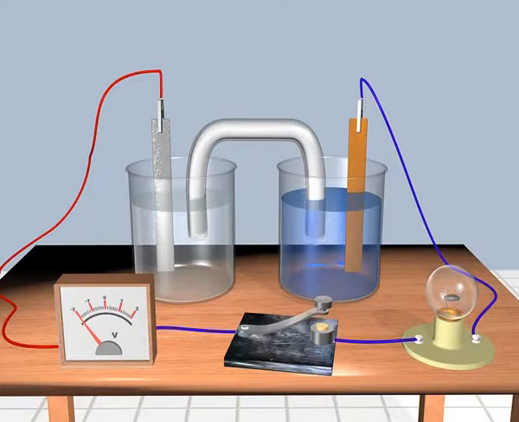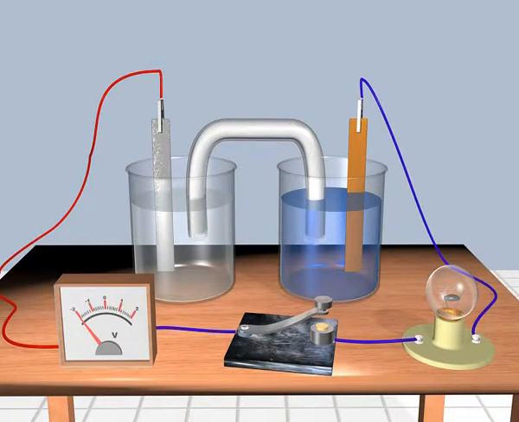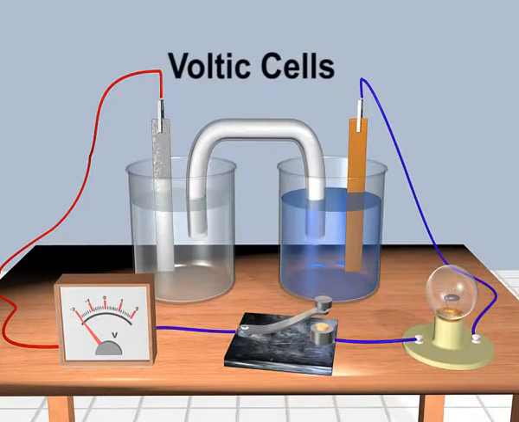Electrochemical cells that use an oxidation-reduction reaction to generate an electric current are known as galvanic or voltaic cells. Because the potential of these cells to do work by driving an electric current through a wire is measured in units of volts, we will refer to the cells that generate this potential from now on as voltaic cells.